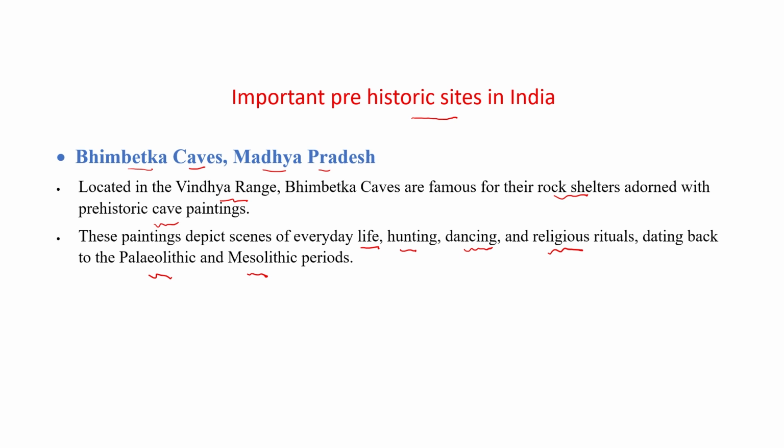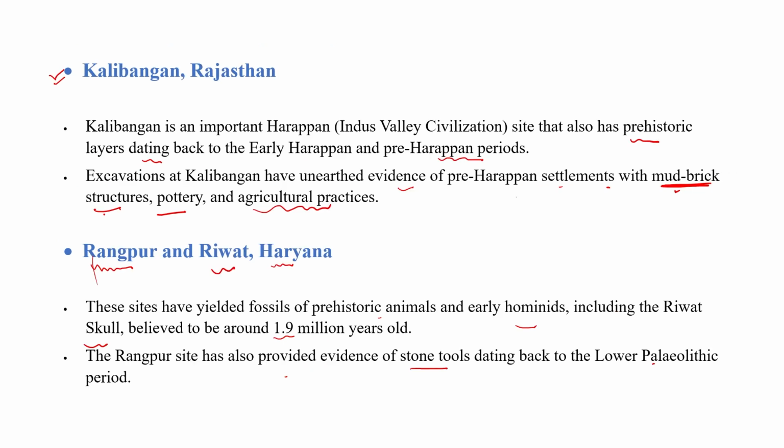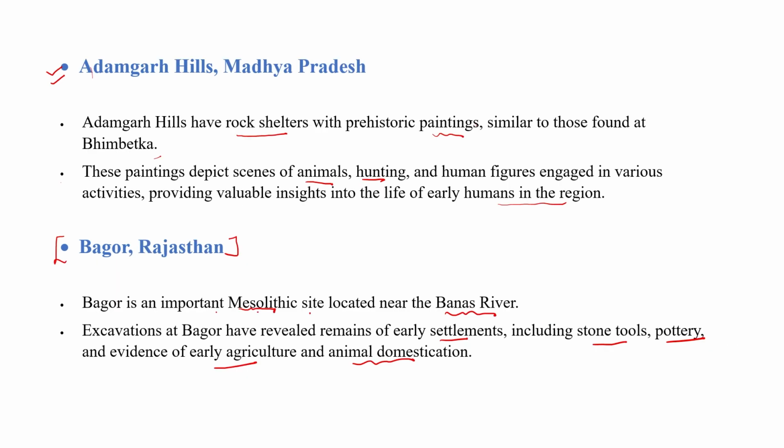Some important prehistoric sites in India. First is Bhimbetka in Madhya Pradesh, related to the Paleolithic and Mesolithic periods. Second is Hunsgi and Isampur, Karnataka, related to the Paleolithic or Lower Paleolithic. Didwana Lake, Rajasthan, also Paleolithic. Kalibangan, Rajasthan, prehistoric, that is Neolithic or Mesolithic. Rangpur and Revat in Haryana are related to Paleolithic. Adamgarh Hills are related to Paleolithic, and Bagor, Rajasthan, the most important site, is a Mesolithic site located near the Banas River.